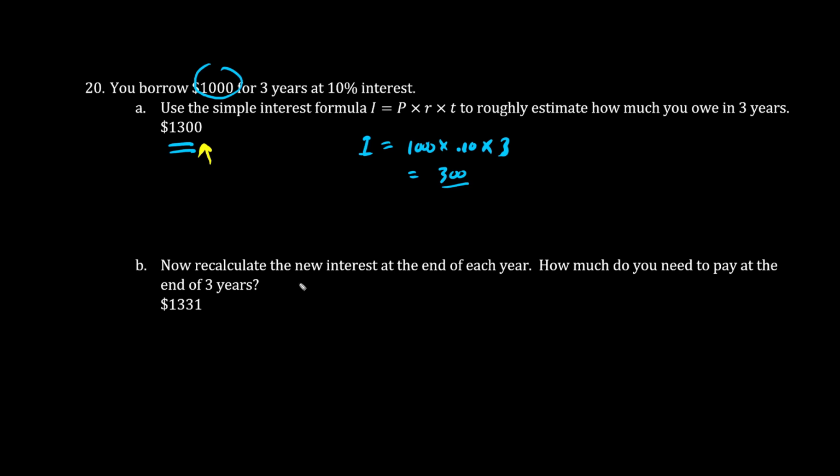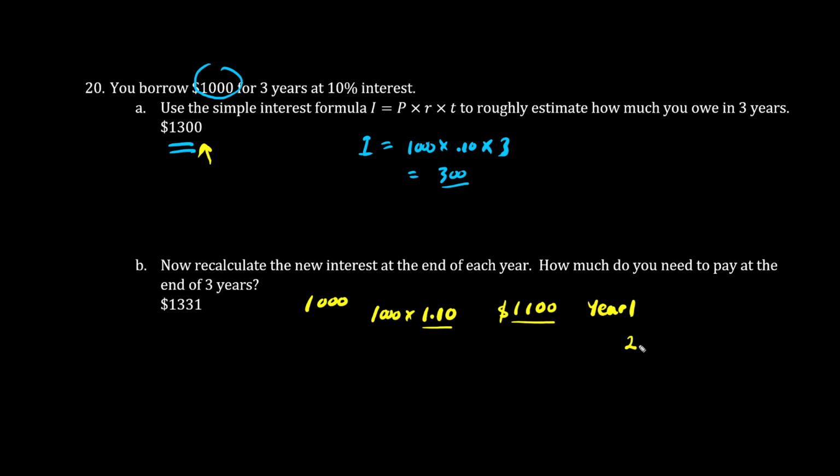Now, what if we borrow money off credit cards or take a loan? Now let's calculate it at the end of each year. So you borrow $1,000. After 1 year, we multiply $1,000 times 10%, 1.10. So we now owe $1,100. That's after 1 year.